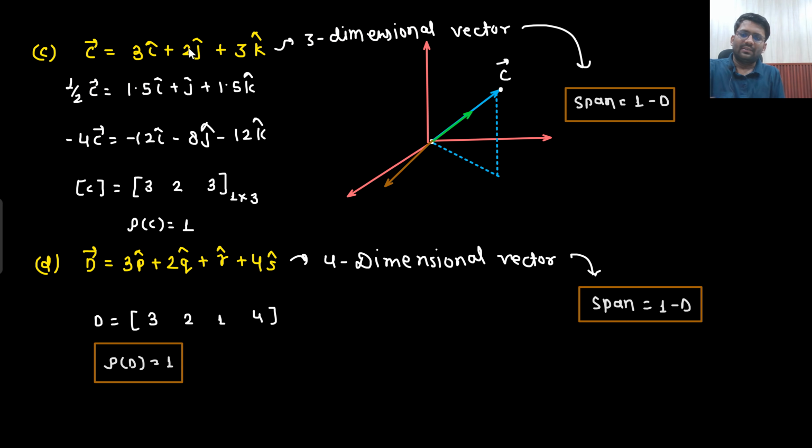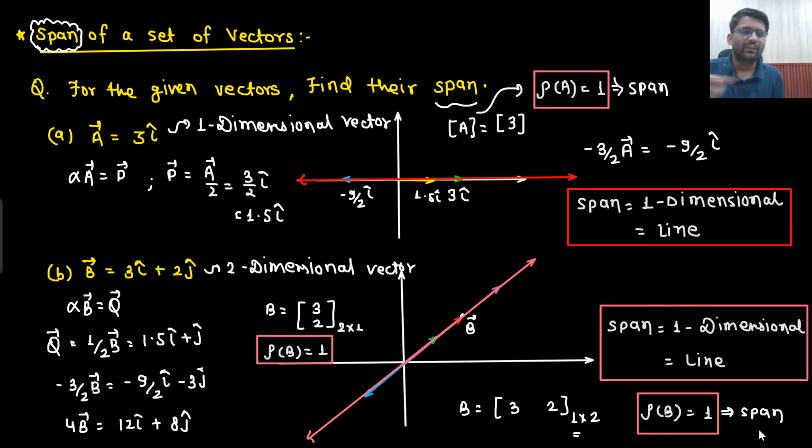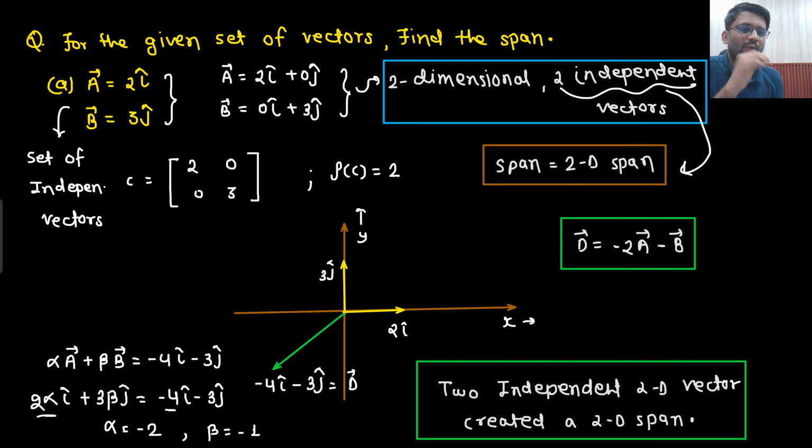Here, 3-dimensional, only one vector was there. This is one vector only. This is also one vector. This is also one vector. So as of now, what you feel for the span is that the number of independent vectors is important. If I am able to find the number of independent vectors, then I will be able to tell the span.